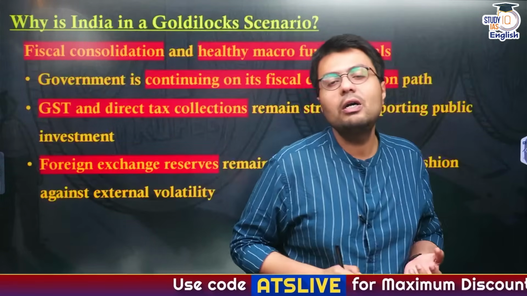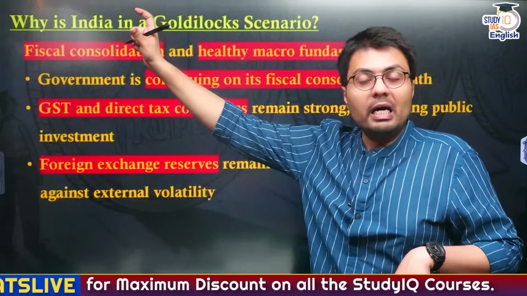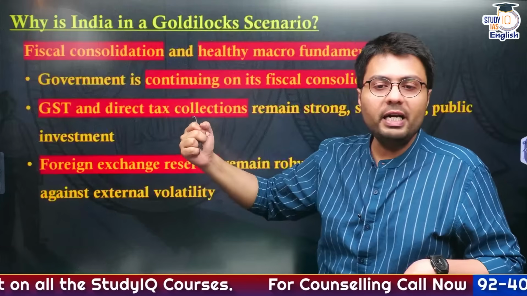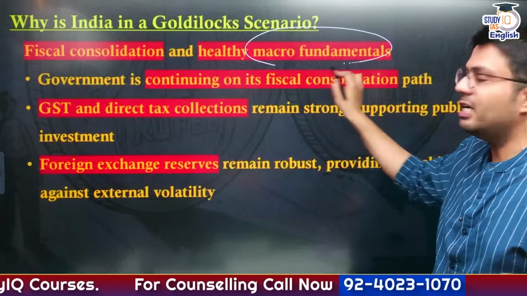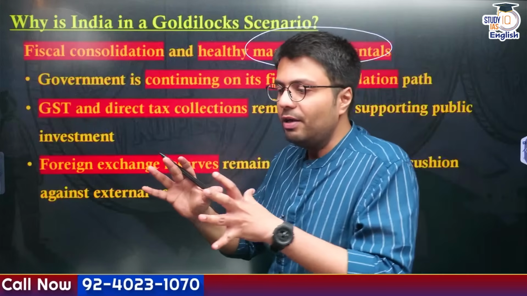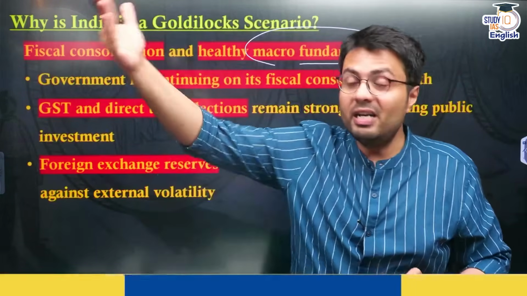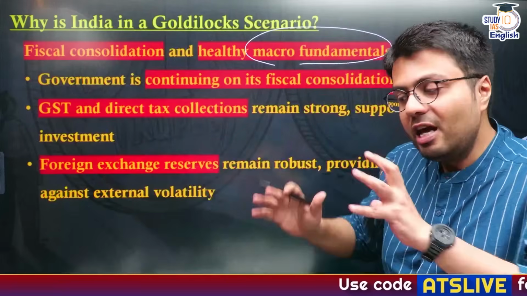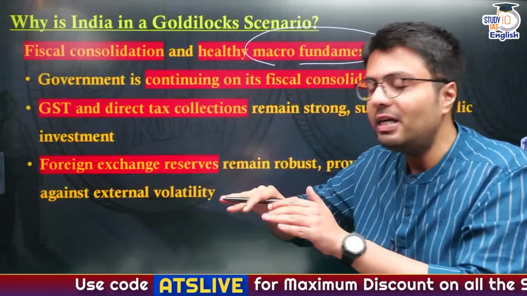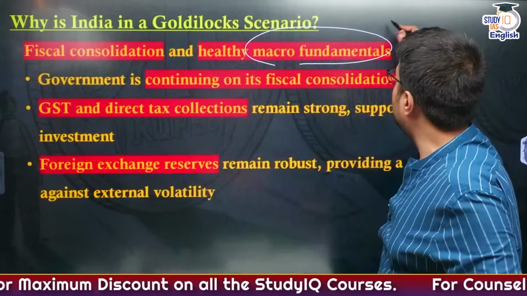Even other factors are contributing to high economic growth, and this is the level of government borrowing, which is quite curbed under fiscal consolidation, and also healthy macroeconomic fundamentals, right? First of all, you have to understand that during the COVID-19 pandemic, when government witnessed a slowdown in its revenue collection and expansion in its expenditure figures, government borrowed a lot of money. But after the COVID-19 pandemic, government is on a path known as fiscal consolidation, which means government wants to